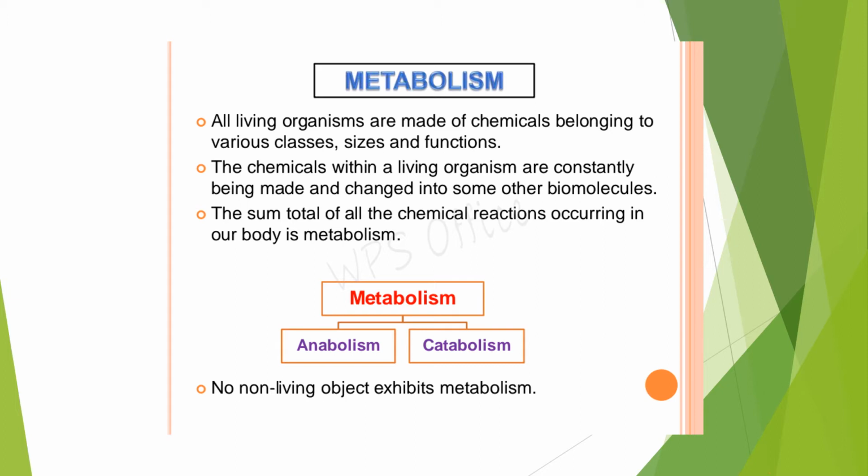The sum total of making a new molecule from an existing one and rearrangement of the molecules is what is called metabolism. And metabolism is of two types: anabolism and catabolism. No non-living objects exhibit this property called metabolism.